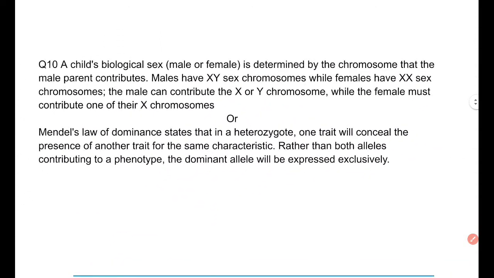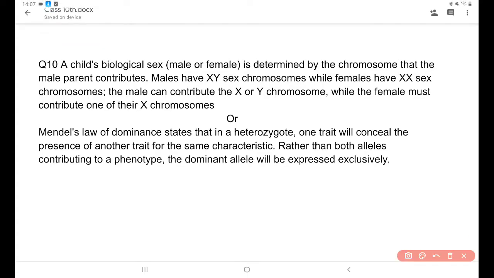Question number 10 is, how is the sex of a child determined in human beings? And the second one is, write Mendel's law of dominance. So we talk about the first question.